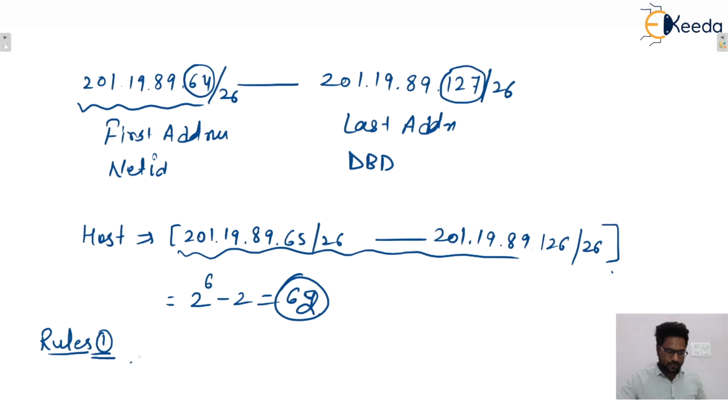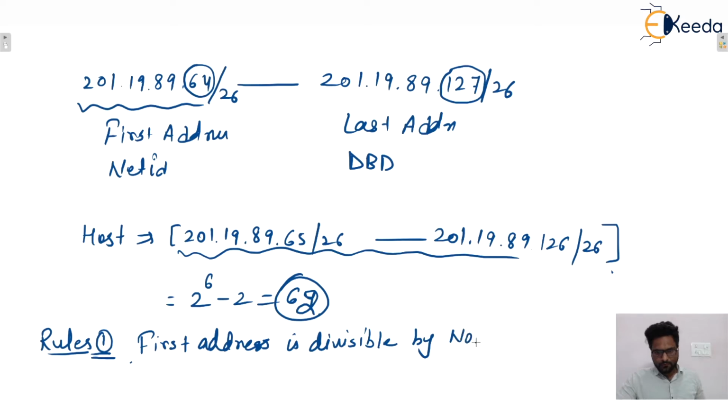First rule we can say that first address is divisible by total number of hosts. So here first address last octet. Why I'm considering last octet? Because host bits are present only in the last octet. So that is the first address and that is the last octet, that is 64, isn't it?